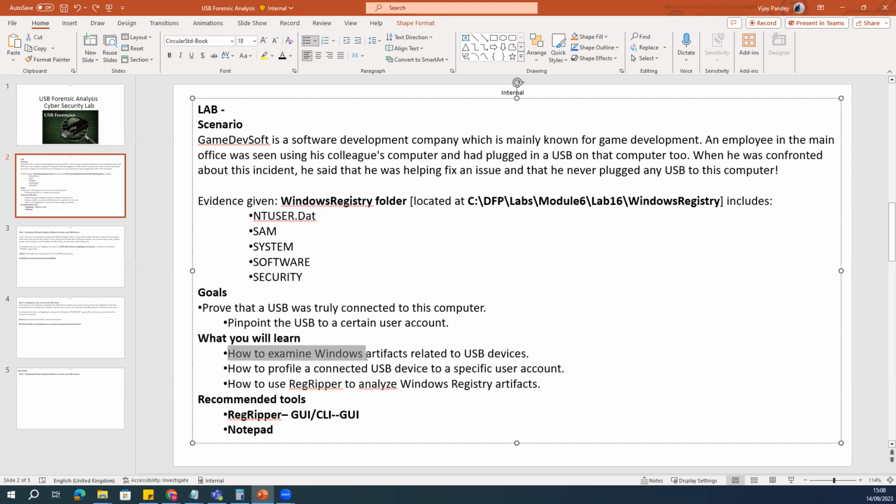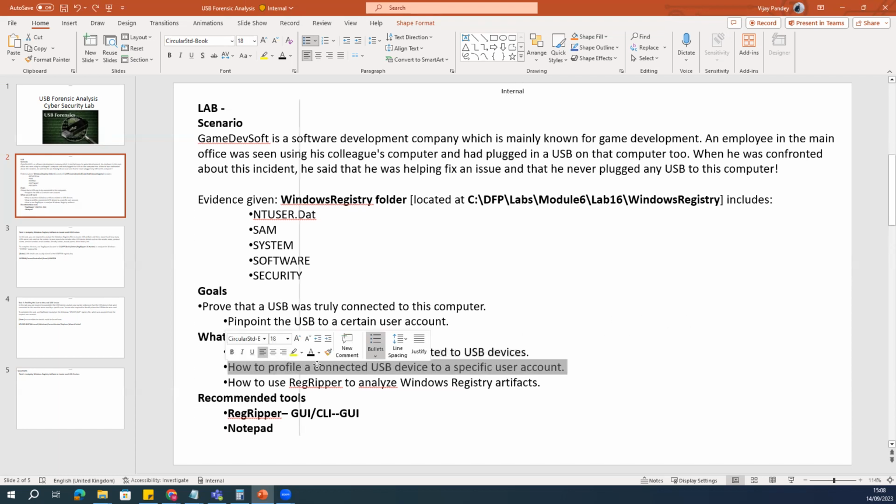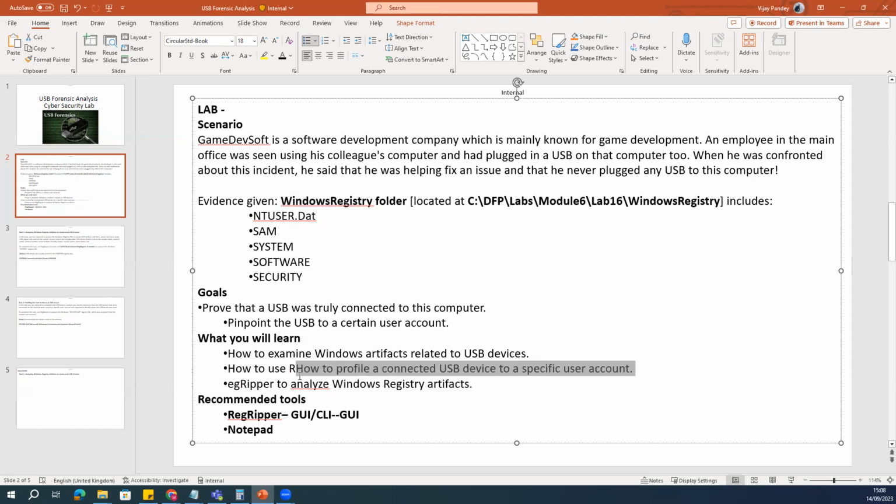What we're going to learn here is how to examine the Windows artifacts related to a USB device, how to profile a connected USB device to a specific user account, and how to use Registry Explorer to analyze the Windows registry artifacts. We're going to use one tool, a very famous tool for log analysis. There are two versions of this tool, a graphical interface and a CLI. I'm going to use the graphical interface because it is much easier to run.